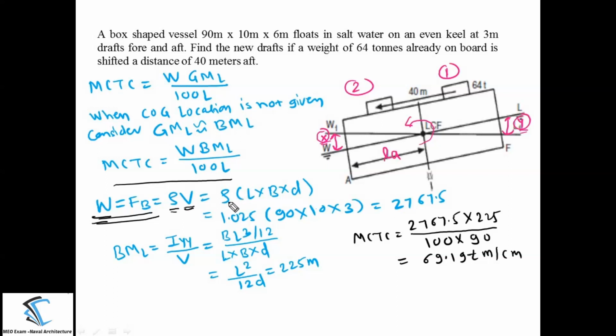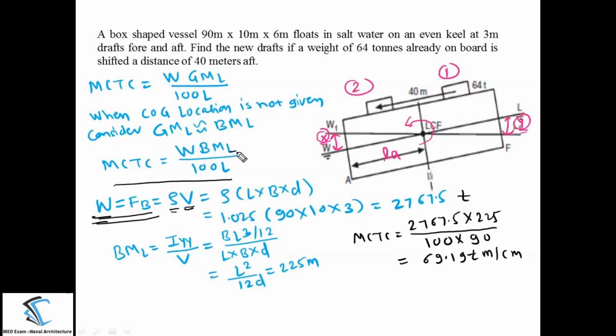How to calculate that? Rho into L B into draft of the ship. For the draft, you have to consider the initial draft. So you can substitute all the values here, and you will get the total weight of the ship as 2767.5 tons.